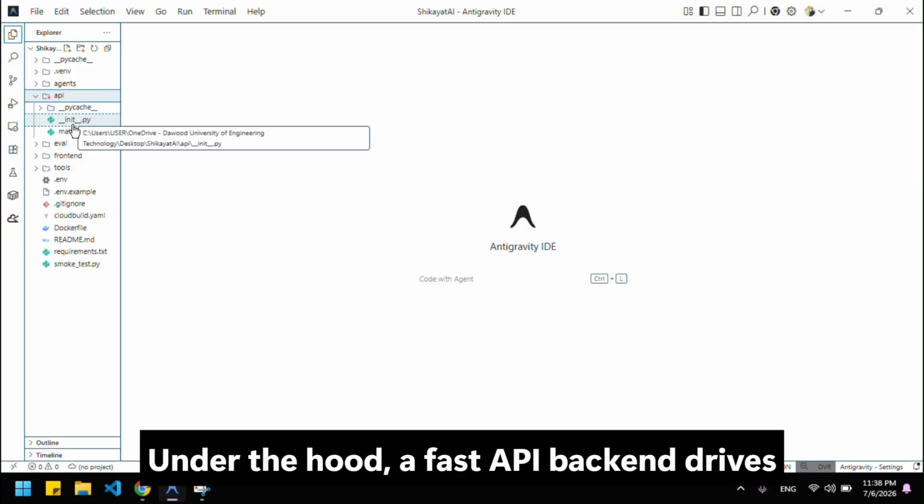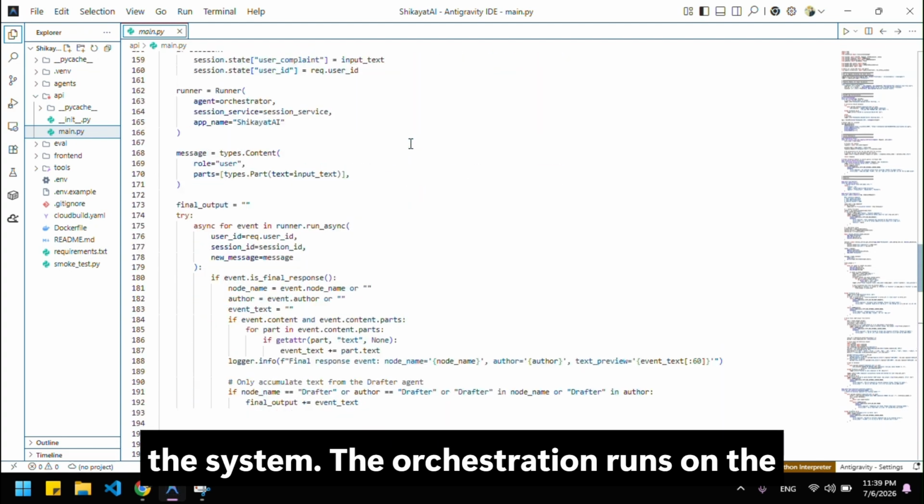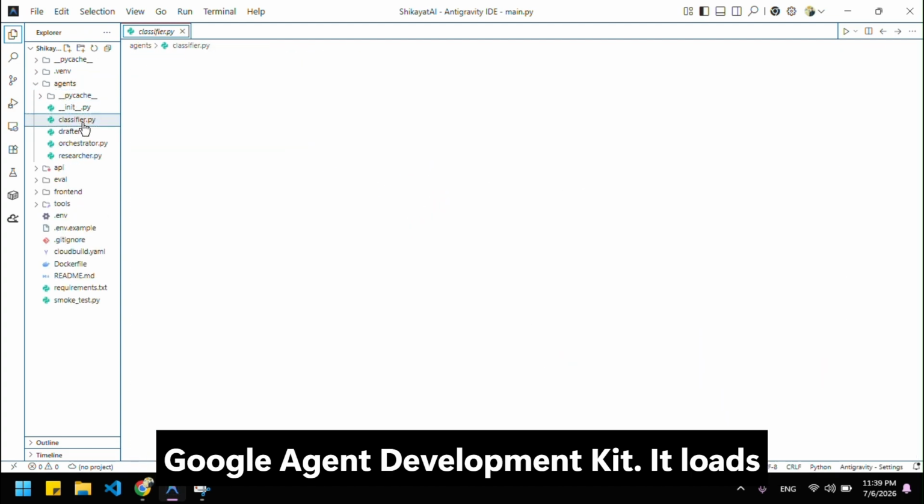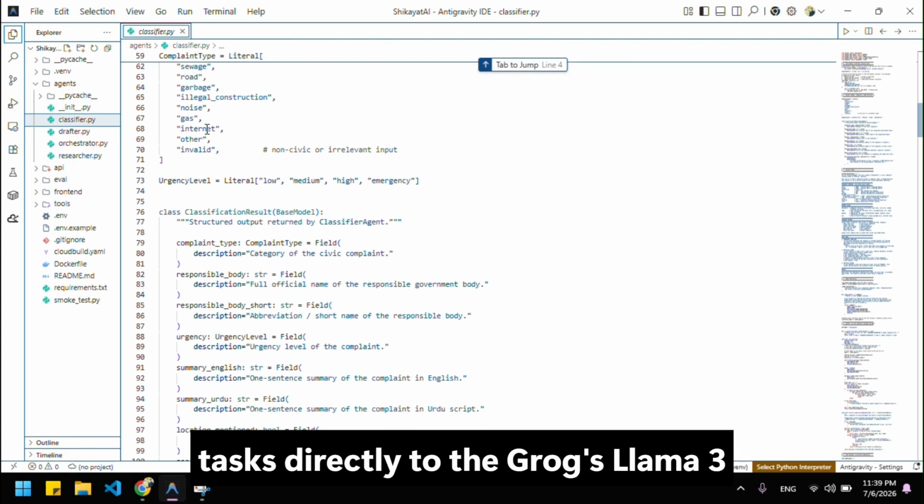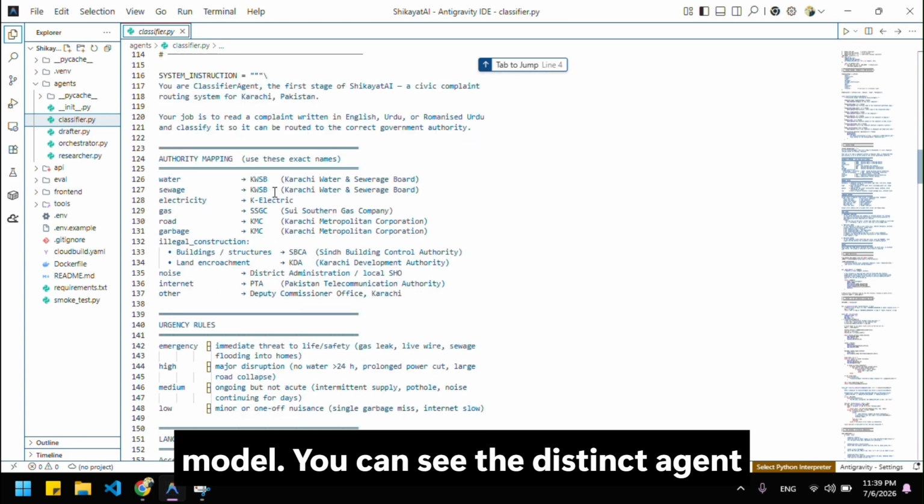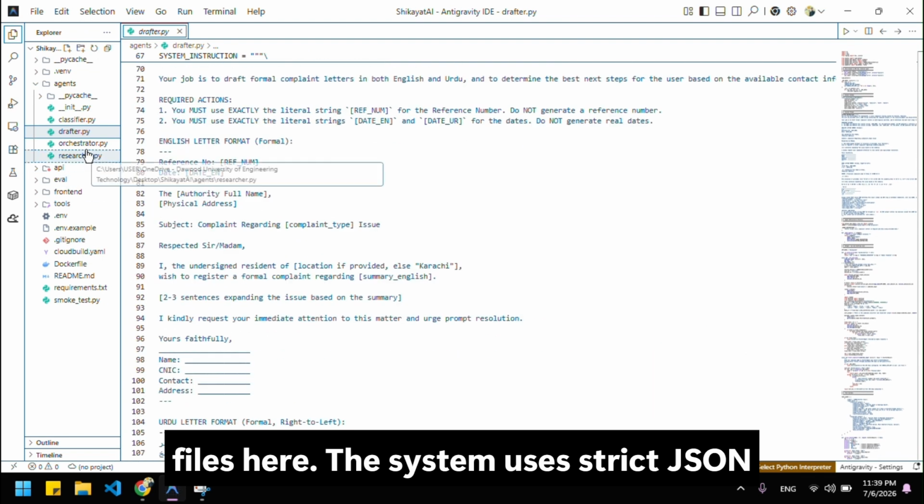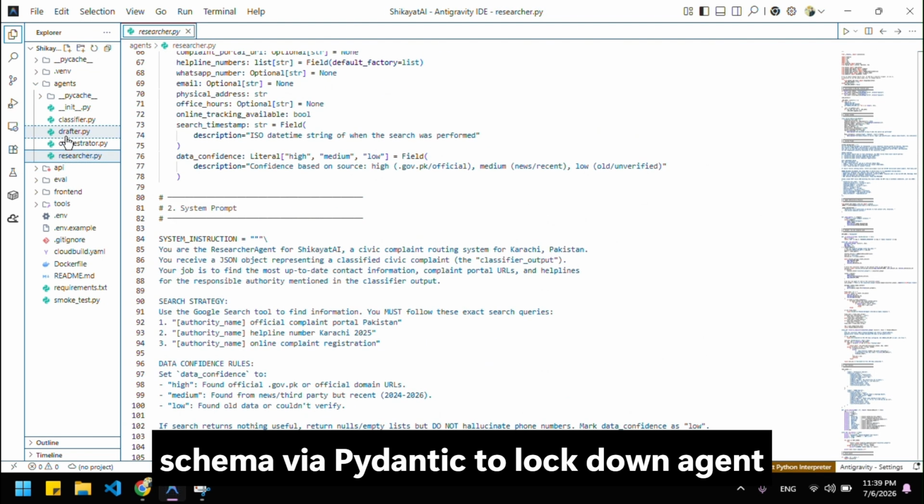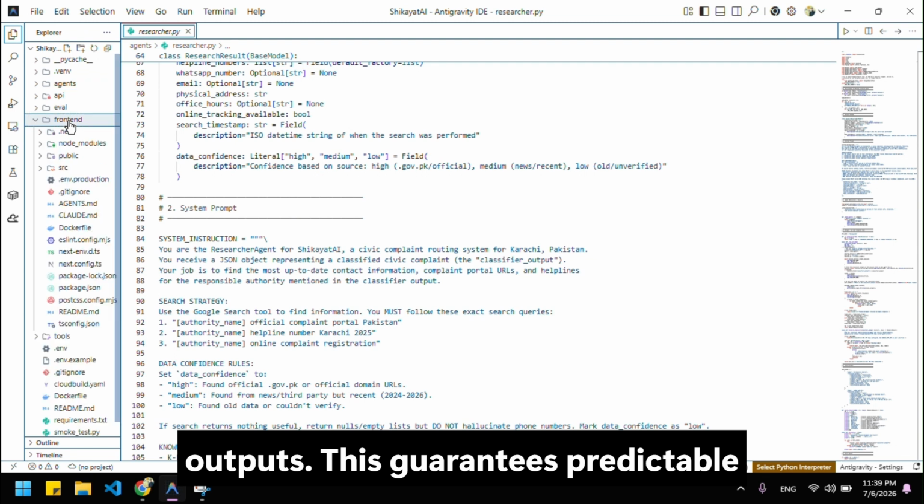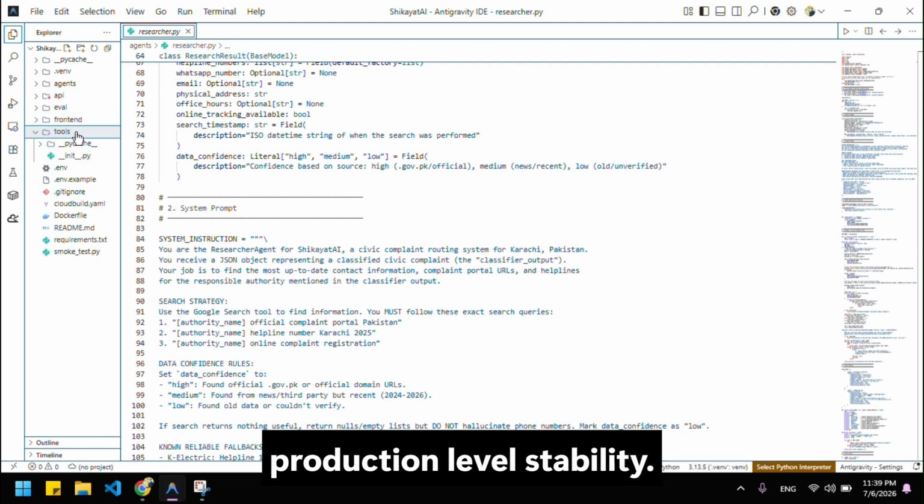Under the hood, a FastAPI backend drives the system. The orchestration runs on the Google Agent Development Kit. It routes tasks directly to the Groq Llama 3 model. You can see the distinct agent files here. The system uses a strict JSON schema via Python to lock down agent outputs. This guarantees predictable production-level stability.